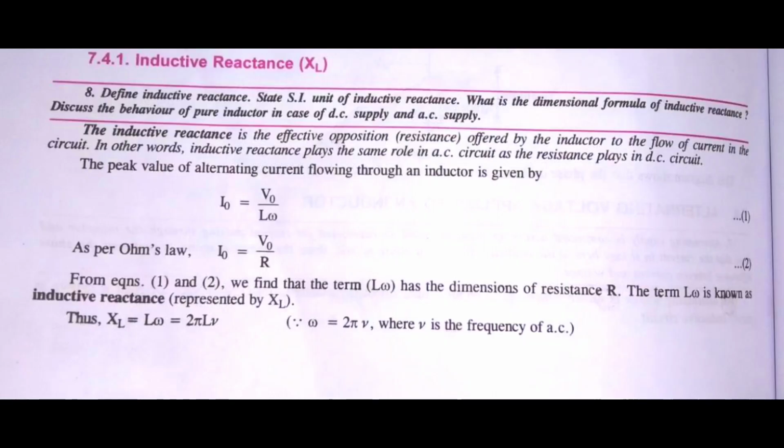According to Ohm's law, we have I naught is equal to V naught divided by R. Then we compare both these equations, and we can see clearly that L omega has the same dimensions as the resistance R. So L omega is known as the inductive reactance. It is denoted by the new symbol X_L, where omega is equal to 2 pi nu. So X_L is equal to 2 pi nu multiplied by L.